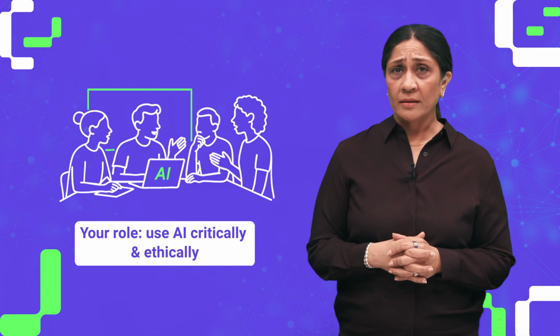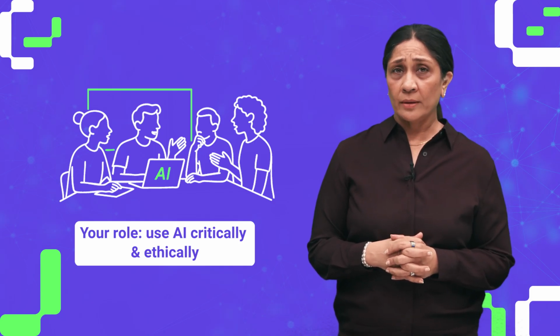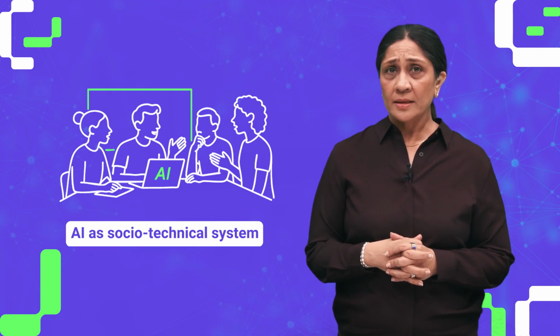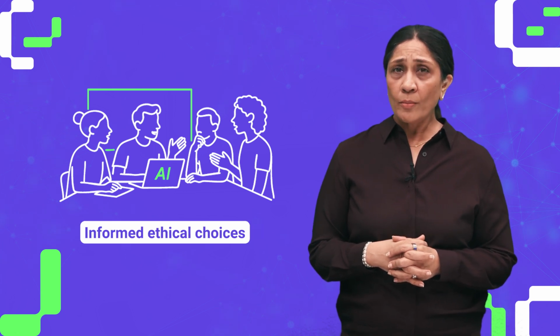As future designers, teachers, researchers, and leaders who will work with or regulate AI, seeing AI as a socio-technical system instead of a purely technical system helps you make informed ethical choices, whether you're writing a paper, building an app, or analyzing data. This perspective helps us think about who created the data, who defines success, who benefits, and who might be harmed. Awareness is a first step forward.